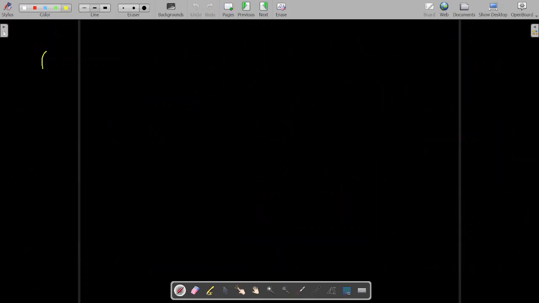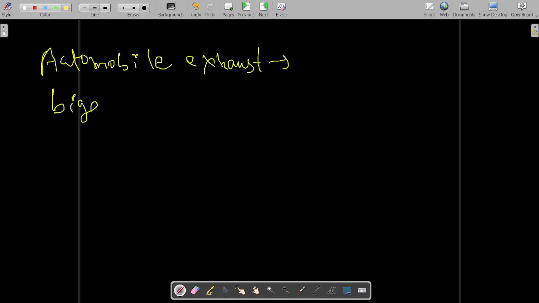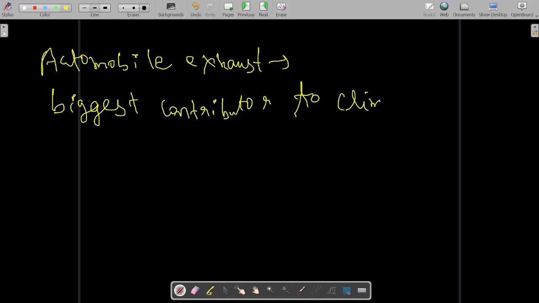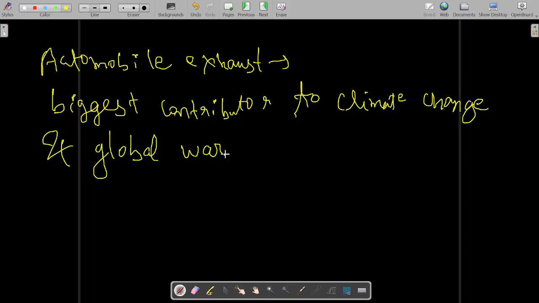Automobile exhaust, the biggest contributor to climate change and global warming. So automobile exhausts are the biggest contributor to climate change and global warming.